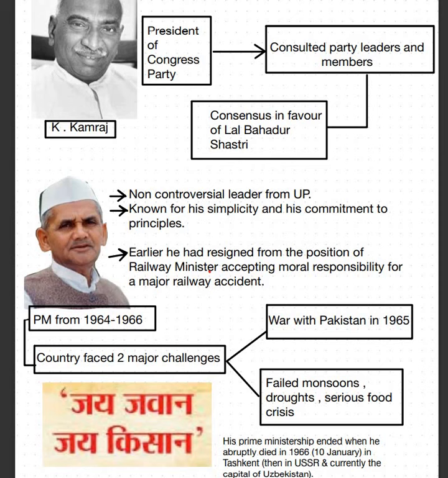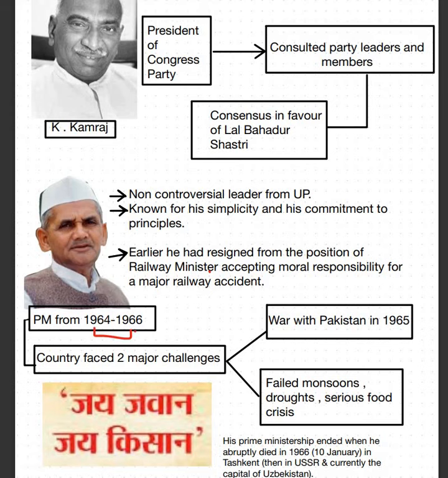From 1964 to 66, he was appointed as the Prime Minister. Now you must be wondering, ma'am, the term of Prime Ministership is 5 years. Why did he rule for only 2 years? Because he died. Okay, before completing his term, he died in 1966 on 10th of January. He was in Tashkent, the current capital of Uzbekistan, and he was there to sign a peace treaty with Pakistan's president. So that is why he could rule only for 2 years.